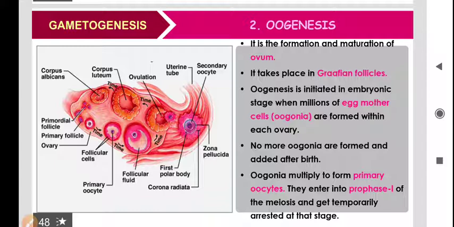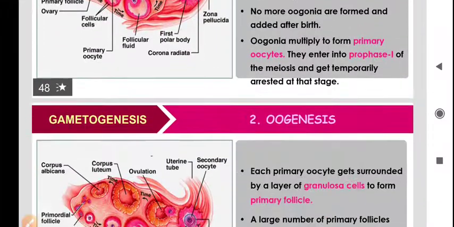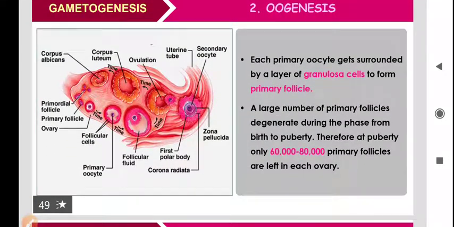During the embryonic stage, there are millions of oogonial cells. They enter into meiosis 1, the prophase of meiosis 1, and then the stage gets arrested. As they enter the prophase 1 division, they get converted into the primary oocytes. So the number of primary oocytes is limited in the female body.